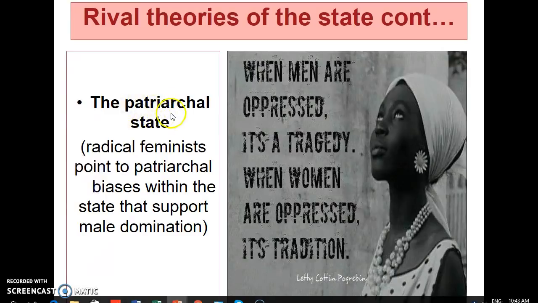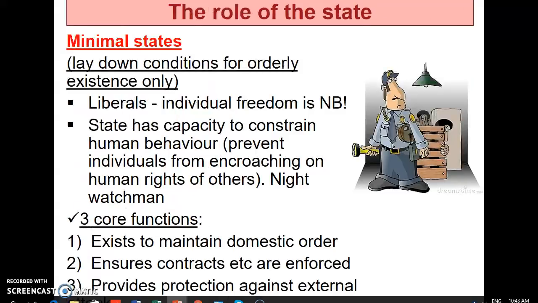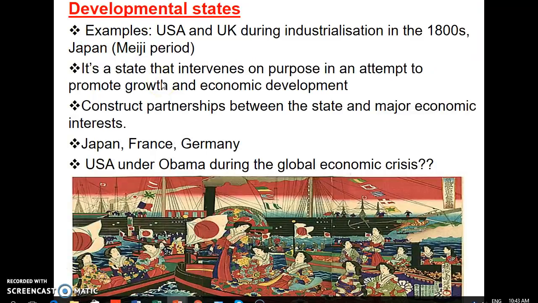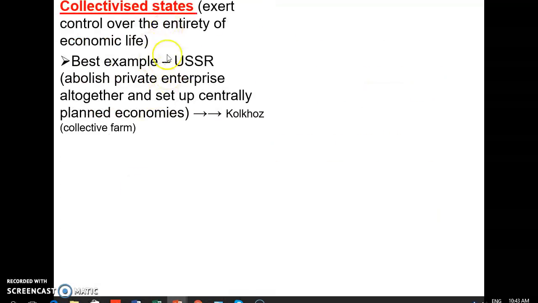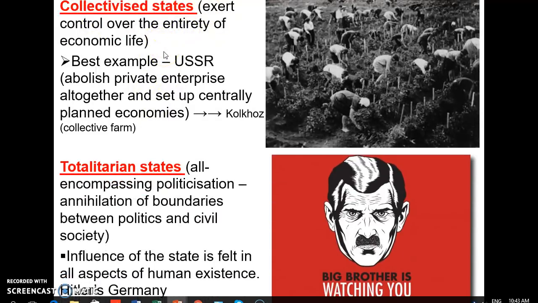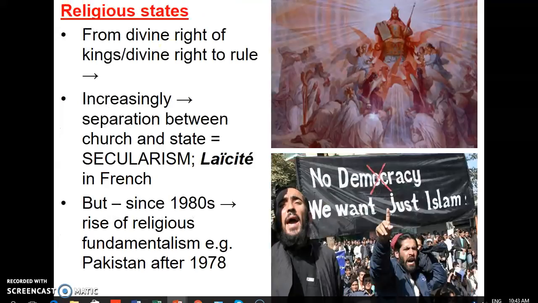I could give you a number of different options of this type of state, and you have to align with the correct explanation. The same might be very easily true for the role of the state in society. Does the state play a minimum role? Is it a developmental state, and what might that mean? What does a social democratic state mean? You have to know these 2 features of the state, Keynesianism and social welfare. You should know what a collectivized state is and what it means, control over economic life, versus totalitarian states, which is all-encompassing control. And that's the main difference between those 2.